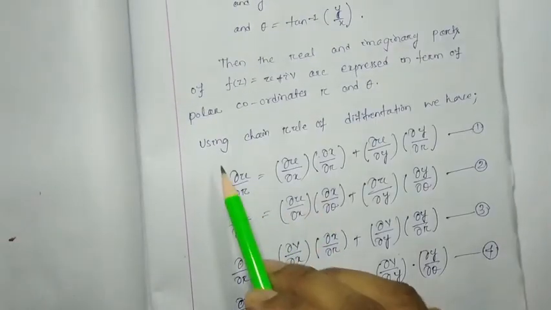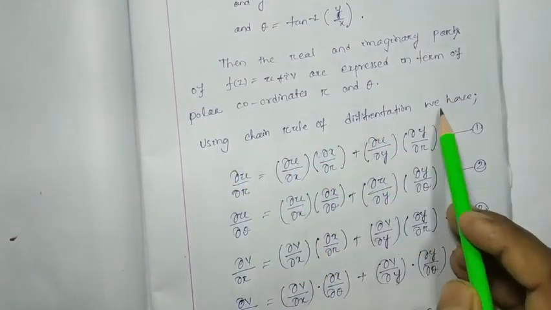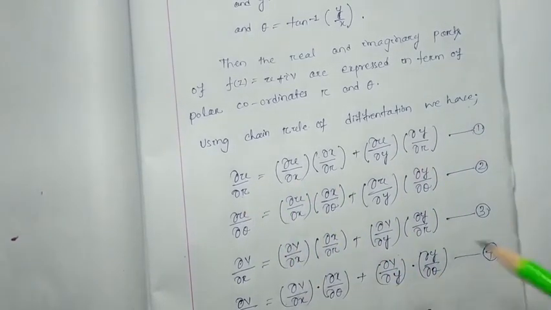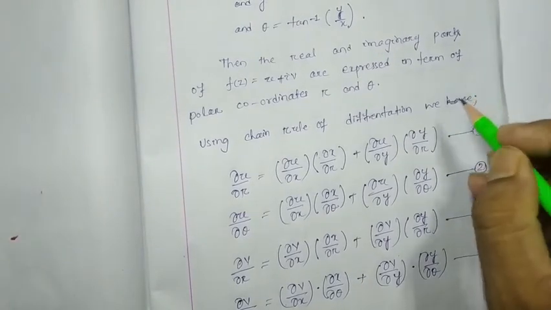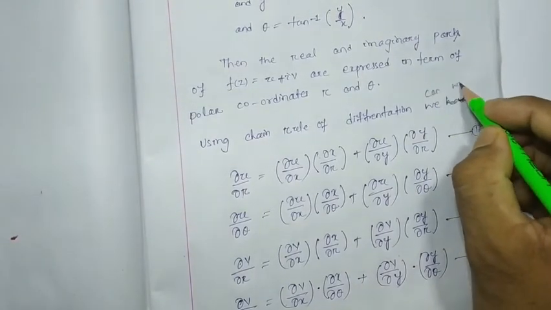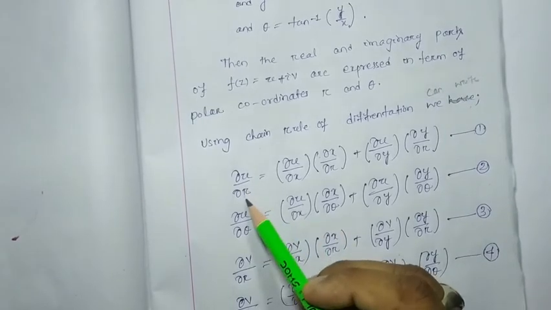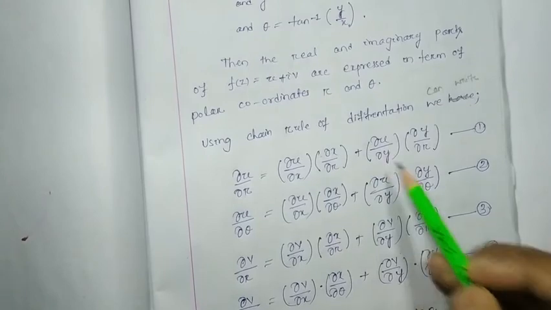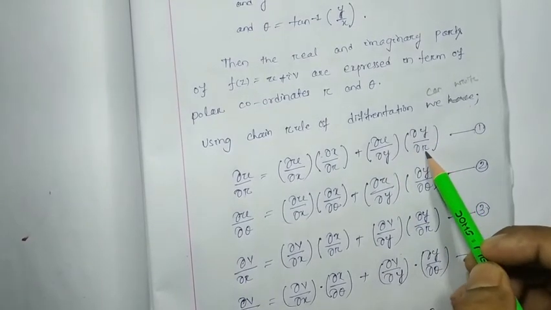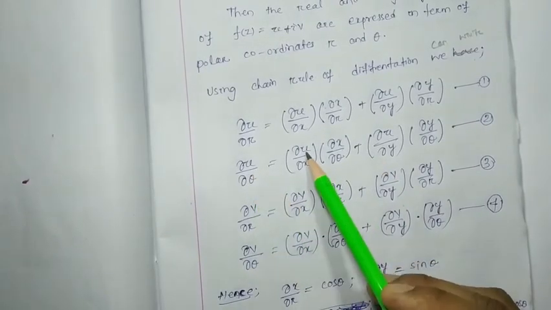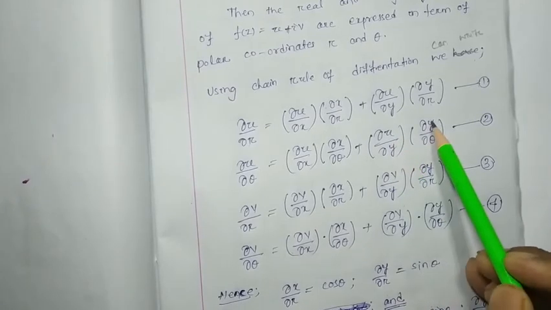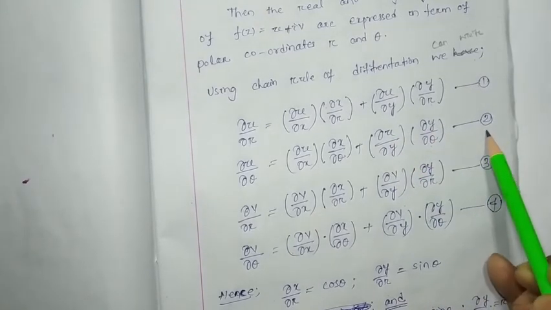How? Using the chain rule of differentiation, we can write del u by del r equal to del u by del x into del x by del r plus del u by del y into del y by del r. Let it be equation number 1. Likewise, del u by del theta equals del u by del x into del x by del theta plus del u by del y into del y by del theta. Let it be equation number 2.